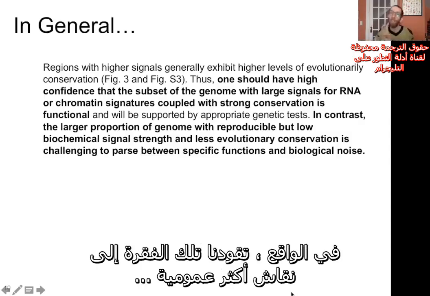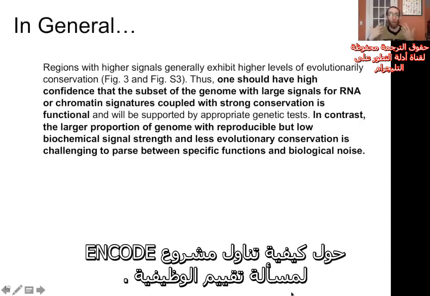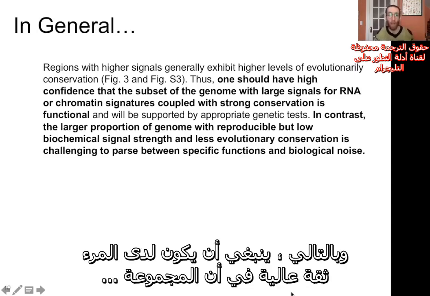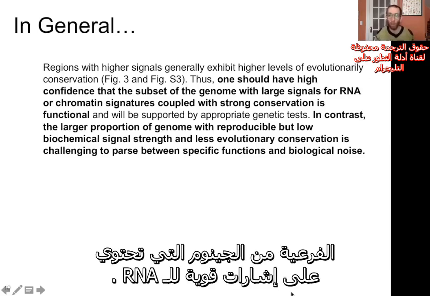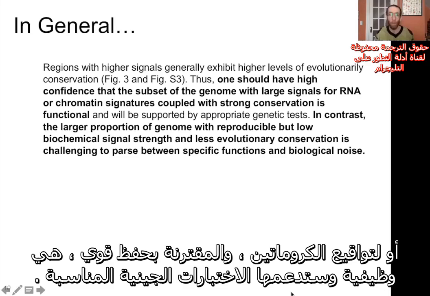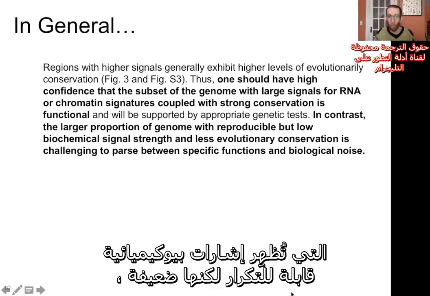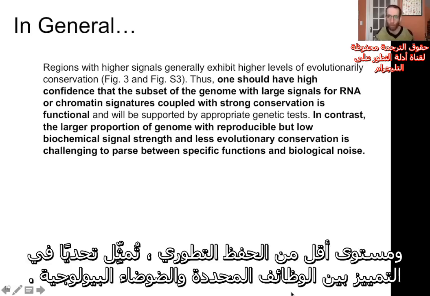That paragraph actually leads into a more general discussion of how ENCODE approaches this question of how to evaluate functionality. They write, "Regions with higher signals generally exhibit higher levels of evolutionary conservation. Thus, one should have high confidence that the subset of the genome with large signals for RNA or chromatin signatures, coupled with strong conservation, is functional and will be supported by appropriate genetic tests. In contrast, the larger proportion of genome with reproducible but low biochemical signal strength and less evolutionary conservation is challenging to parse between specific functions and biological noise."